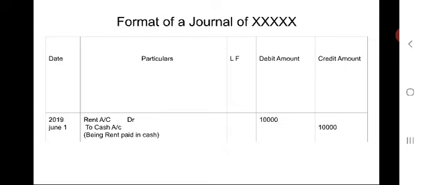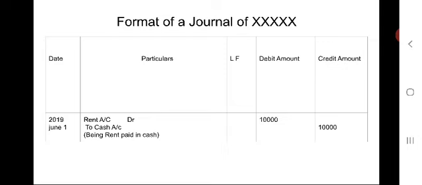Understanding of this format is very important. Though it has only five columns, in the first column we have to write the date, the date on which the financial transaction has taken place in this particular concern.